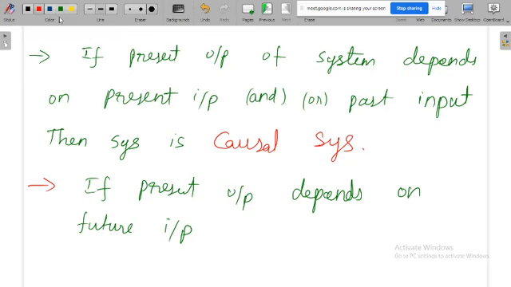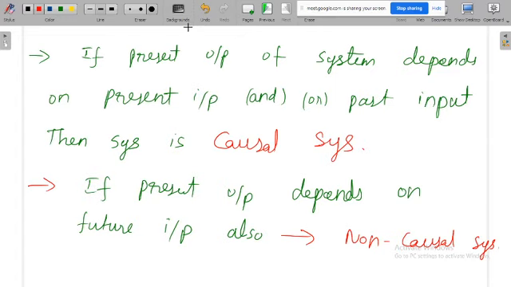Okay, if the present output depends on future input also, what does that mean? There may be present input or past input, that's okay, but if it depends on future input, definitely that system is a non-causal system. It's very simple. If the system output depends on future input, definitely that system is non-causal.